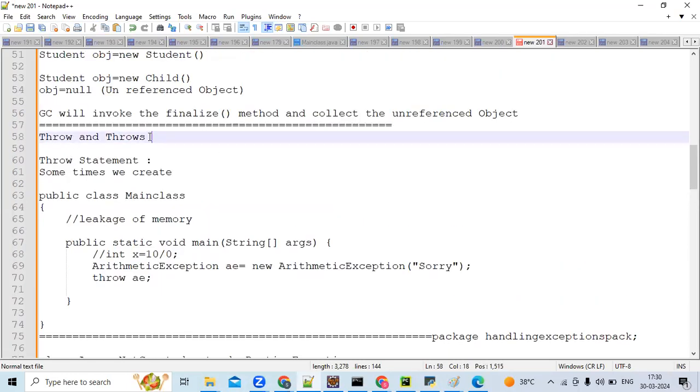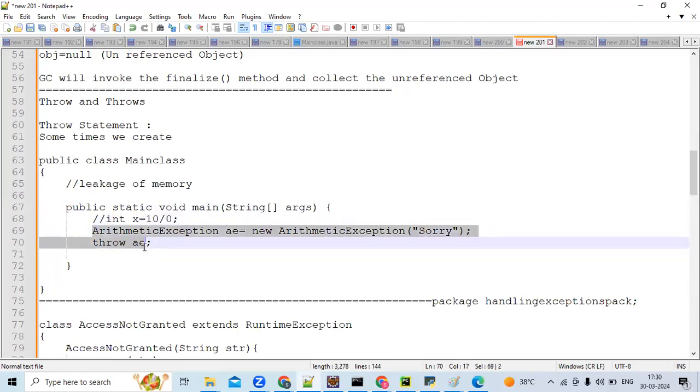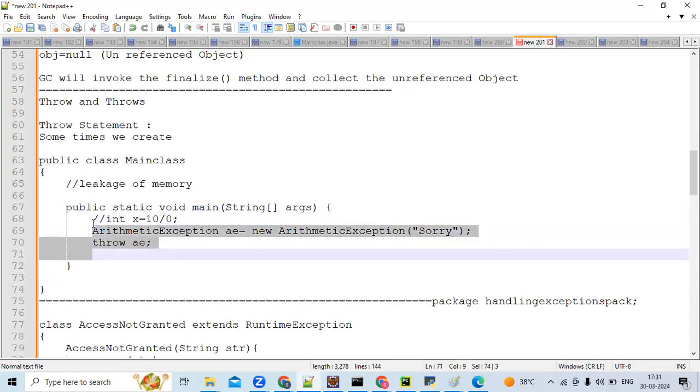Here, throw and throws. Then we start with the throw and throws concept. See, till now the JVM has been raising exceptions. You haven't created any exception object. But if you see here, you have created the exception object, an arithmetic exception, and you are throwing it. So these two lines will act like line 68.